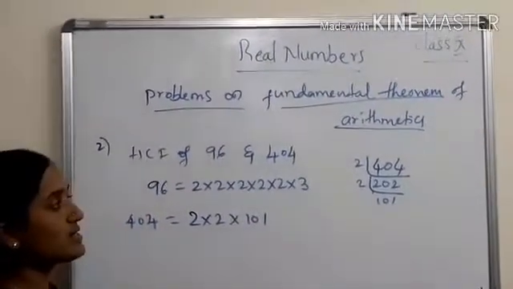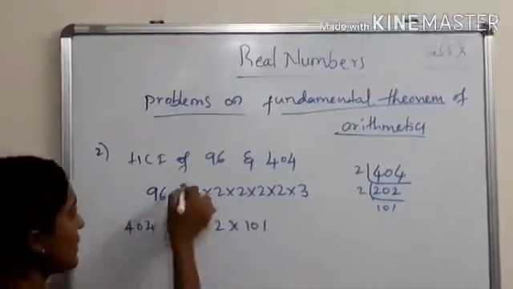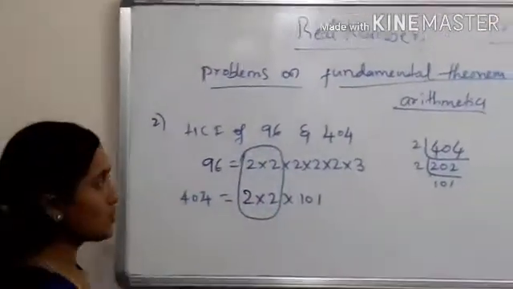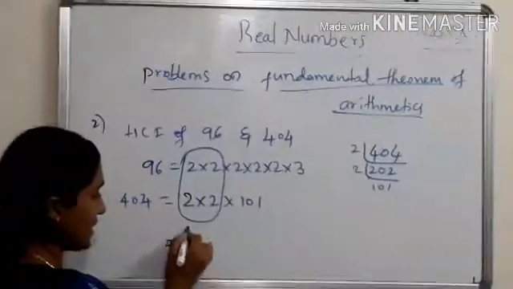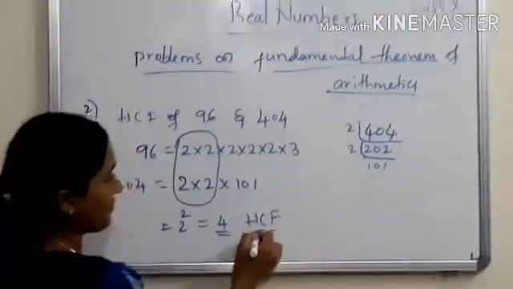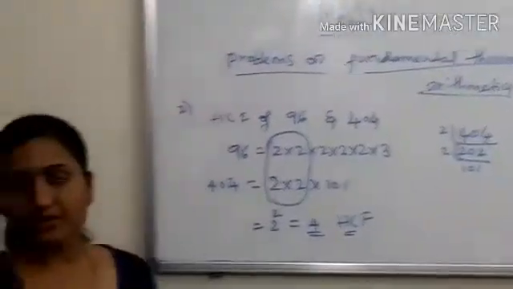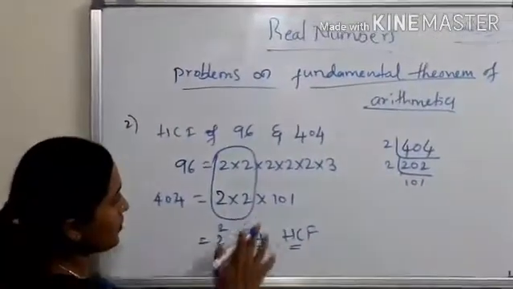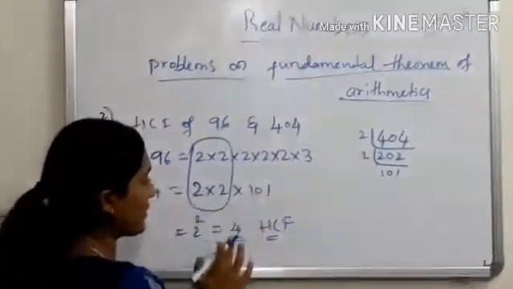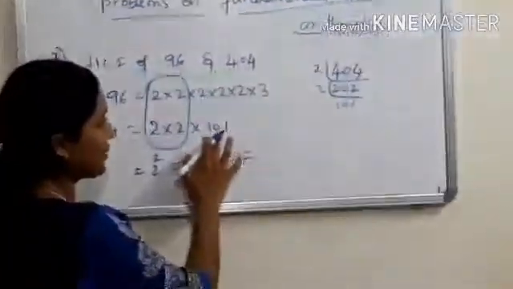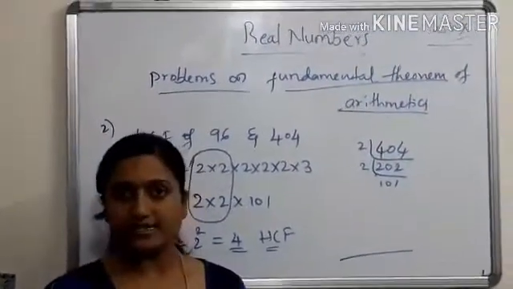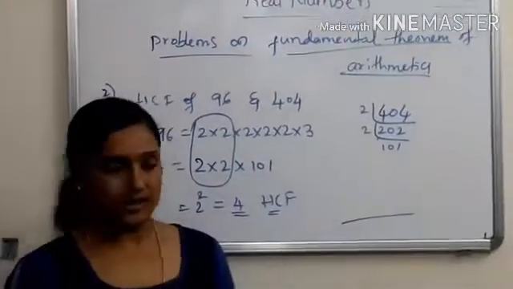So what is the common here? I am going to say here 2 into 2, 2 raised to 2 is common. That means 4 is the HCF. Clear? If you want to know LCM, do it: 4 into 2 into 2 into 2, 2 2s are 4, 4 2s are 8, 8 into 4 into 3 into 101. Just do the calculation, you will get the LCM. Just go to another problem.